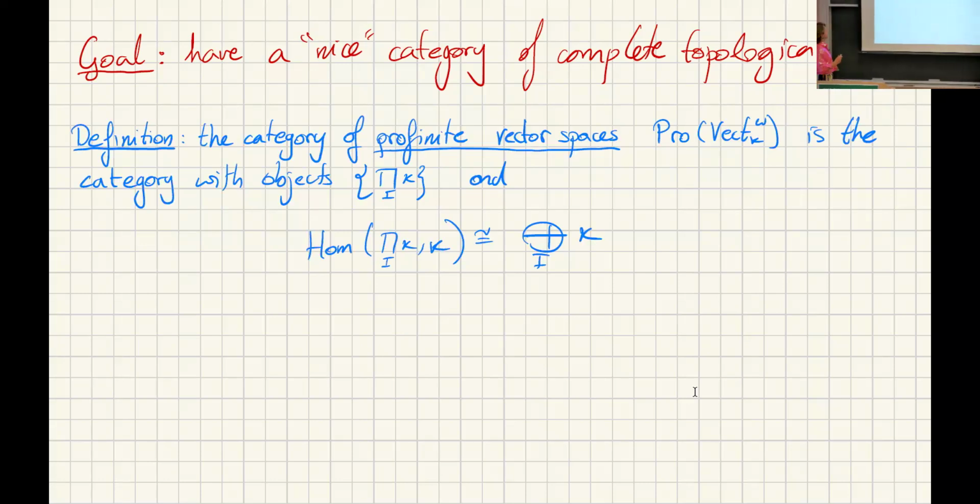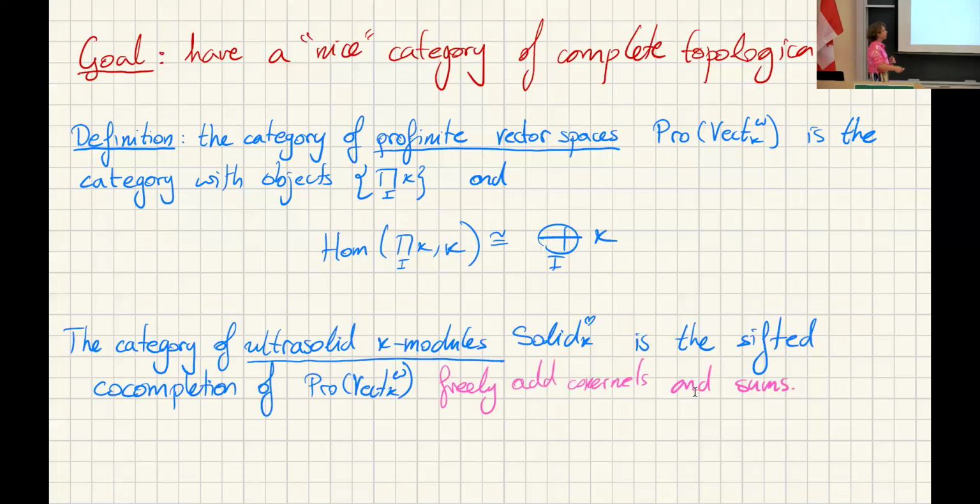So just as candidates, we are going to start with profinite vector spaces, whose objects are infinite products of a field. And then the hom from this infinite product into K, you get that sum. What this means in particular, this equality, is that you should think of that product as some sort of topological product, because these points sort of stick together. And now any map like that factors through a finite subset of I. So it's some sort of compact product.